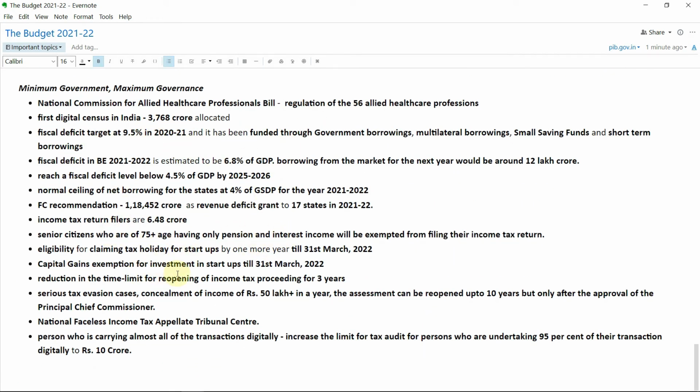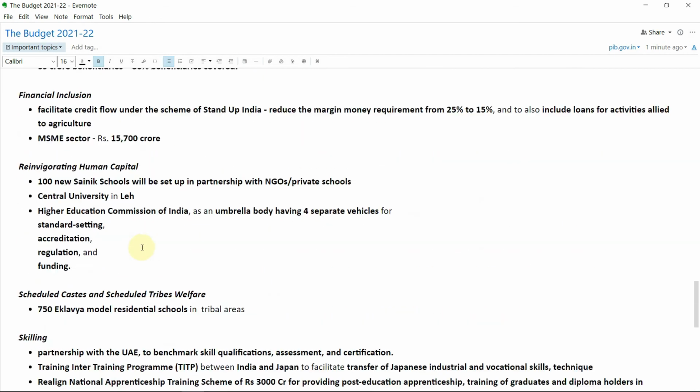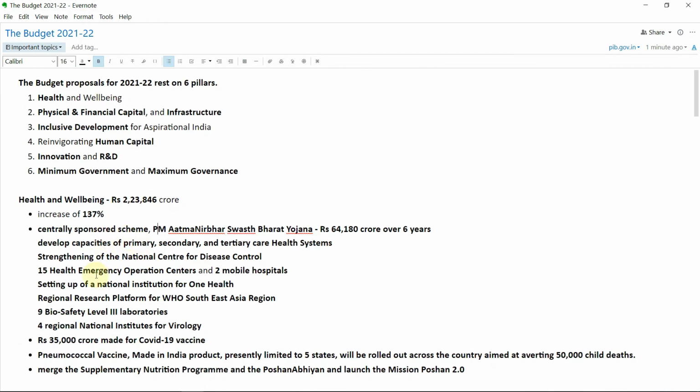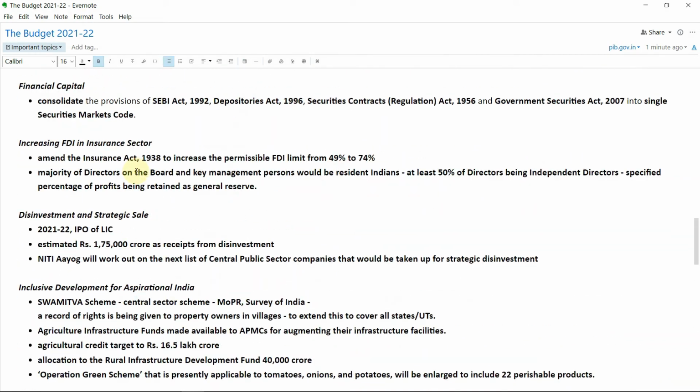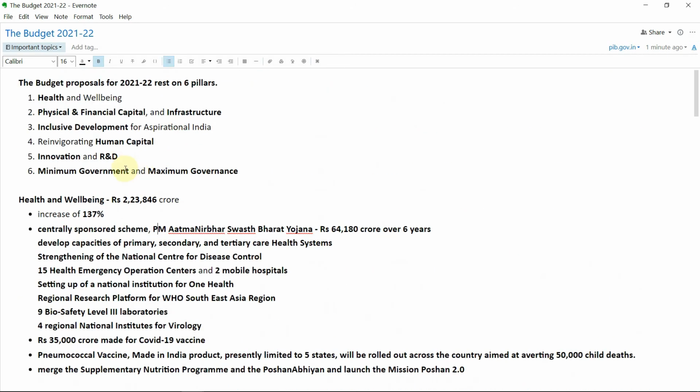And also here the target of fiscal deficit, and what was the earlier target, have we reached them, what was the coming target, what is the fiscal deficit target for the upcoming year, and various other. So this is how I'm making notes of the budget 2021 using the PIB website and Evernote.